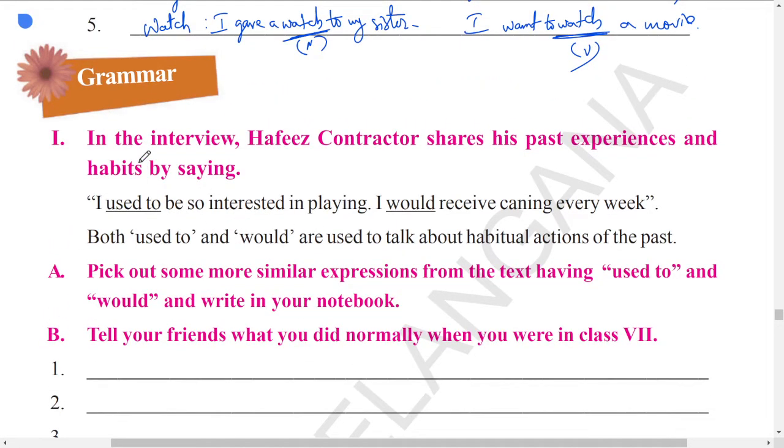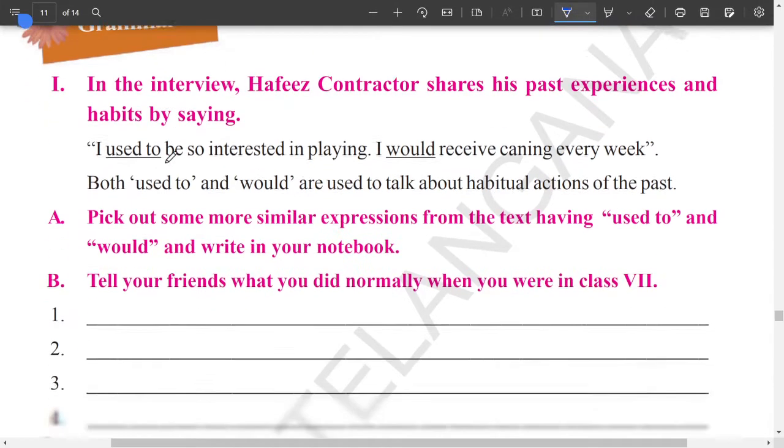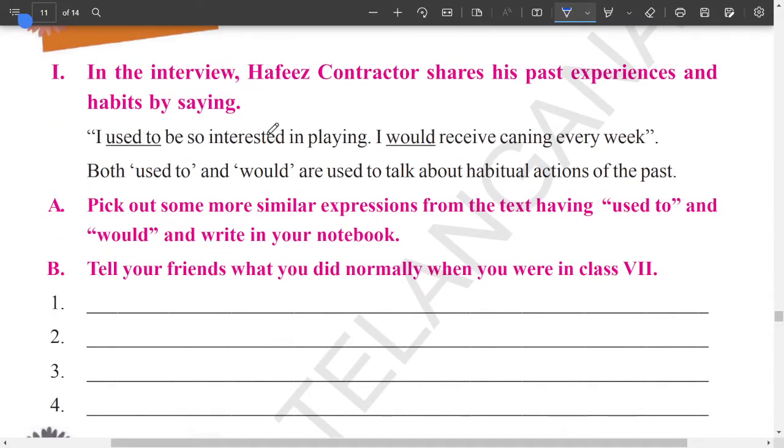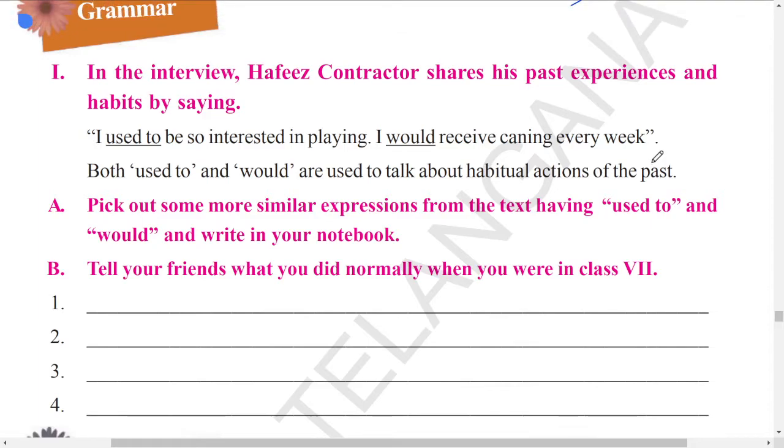Next one, in the interview, Hafiz Contractor shares his past experiences and habits by saying, I used to be so interested in playing, I would receive caning every week. Caning, in a sense, teachers used to beat him. Both "used to" and "would" are used to talk about habitual actions of the past, not present habitual actions.